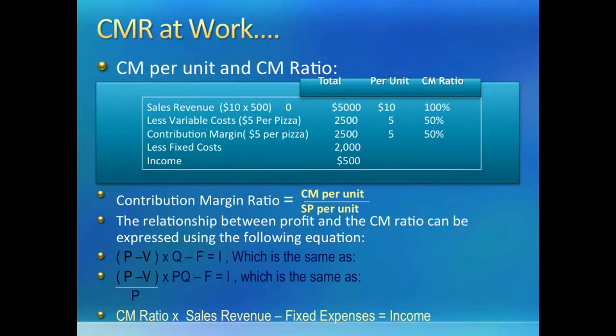Now, look at this equation carefully. The first portion of this equation is contribution margin ratio, which is multiplied by total sales revenue. When we subtract fixed costs, we can get to income without worrying about per unit variable cost and price per unit. This tip will be helpful in solving some problems later.